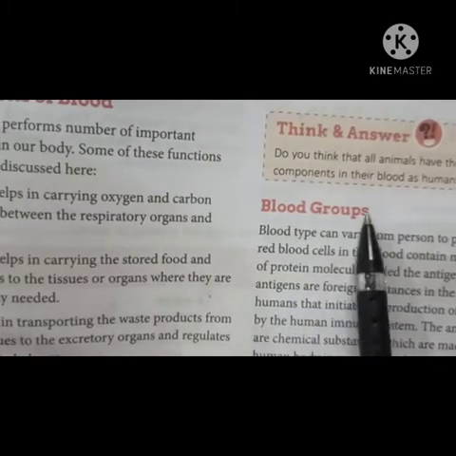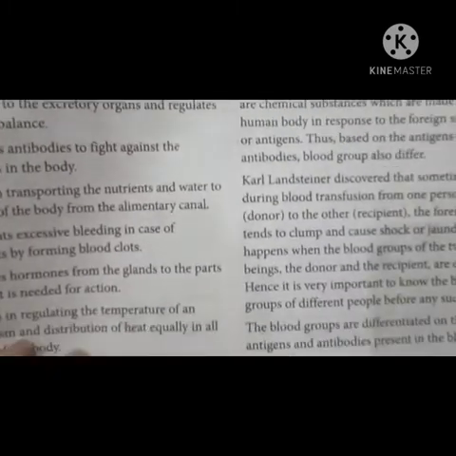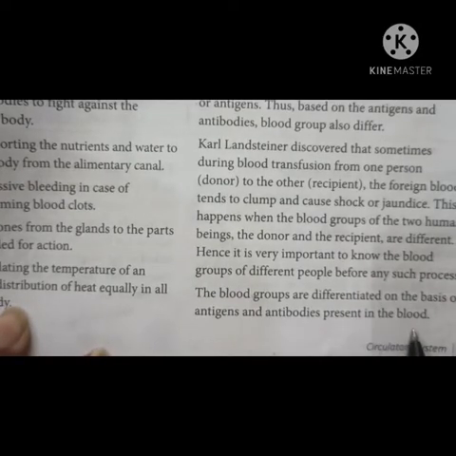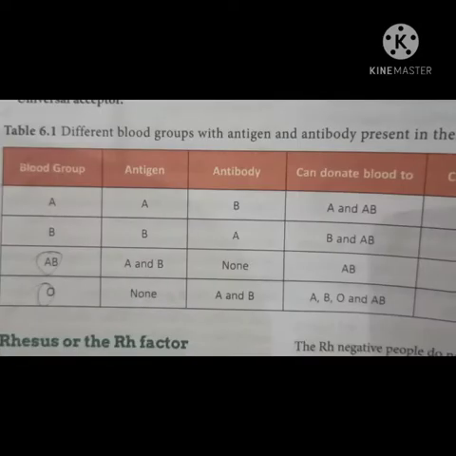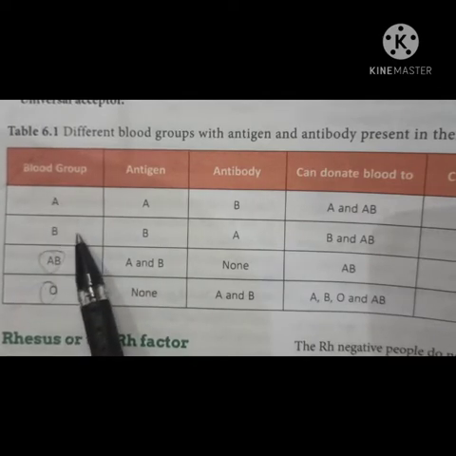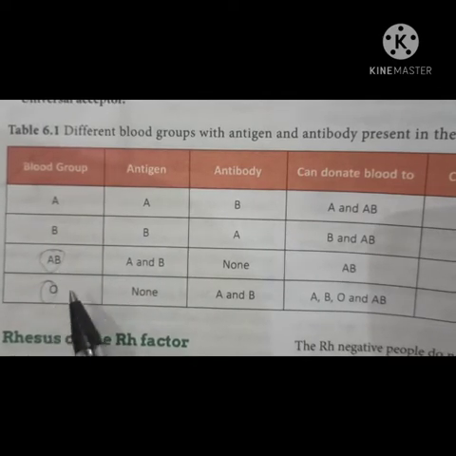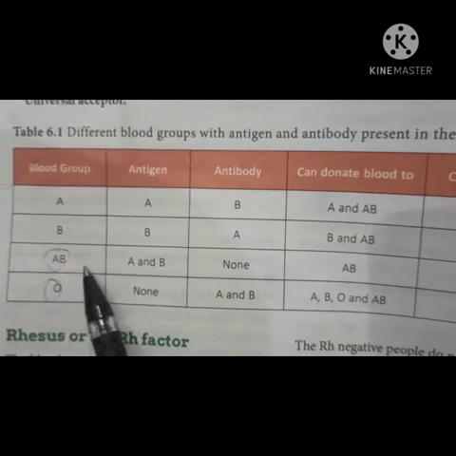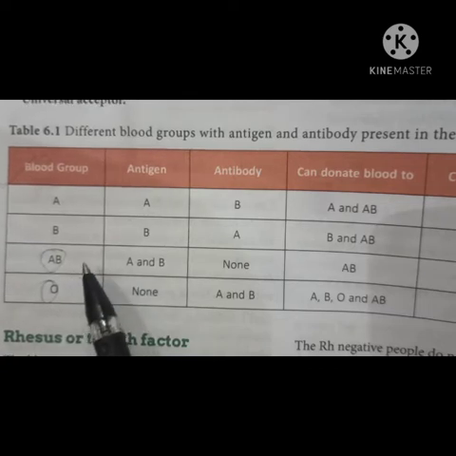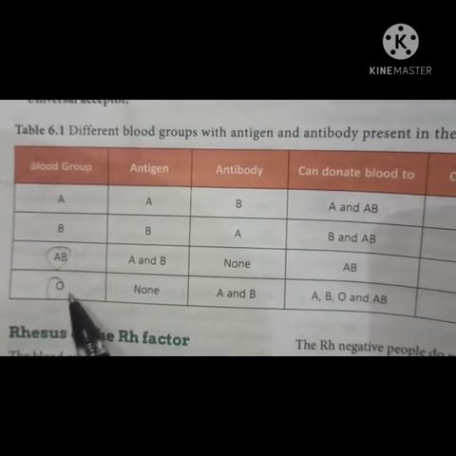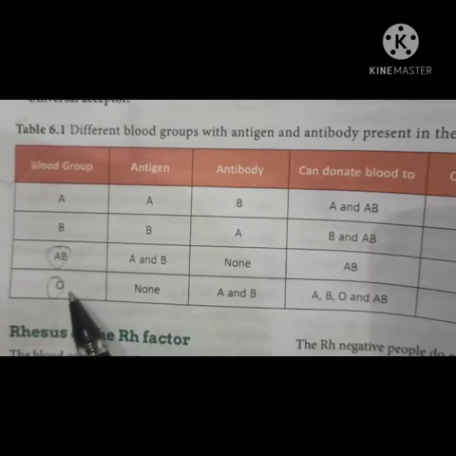Next is your blood groups. Blood groups are differentiated on the basis of the presence of antigens and antibodies present in the blood. Now first is your blood group A, and next is your blood group B, blood group AB and blood group O. Blood group AB is known as universal recipient or universal receiver or universal acceptor, and blood group O is known as universal donor.